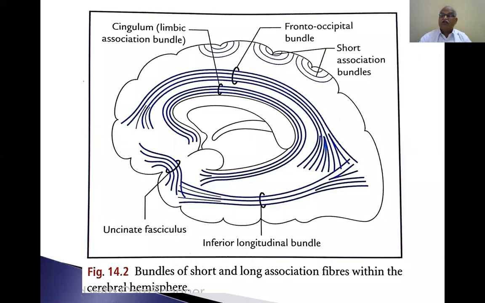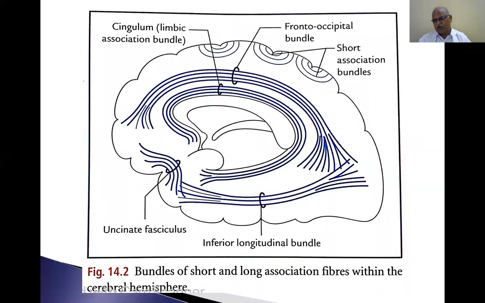So these association fibers, white fibers, connect one part of the cerebral cortex to other parts of the cerebral cortex and also to the subcortical centers: thalamus, midbrain, pons, cerebellum, etc., and spinal cord. These white fibers are nothing but axons and dendrites of the neurons. Neurons are present in the gray matter. A bulk of the cerebral hemisphere is formed by the white matter.